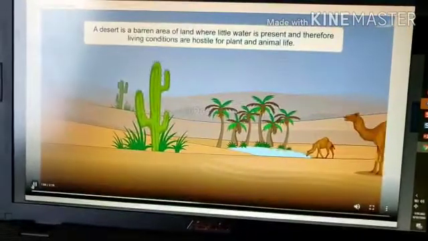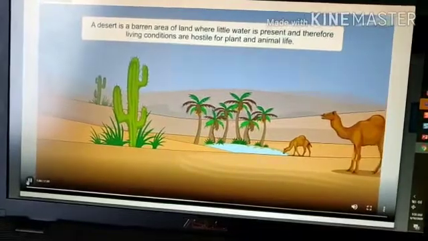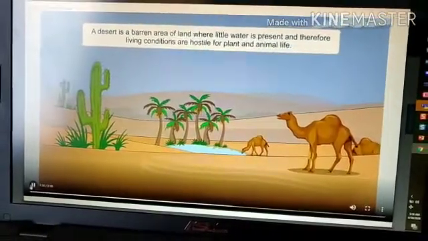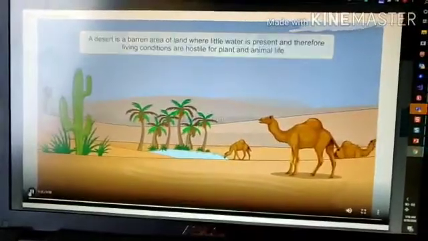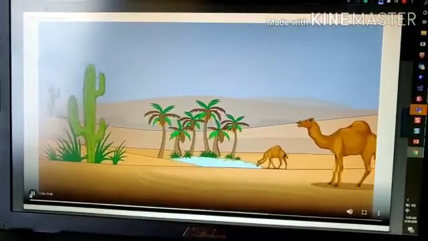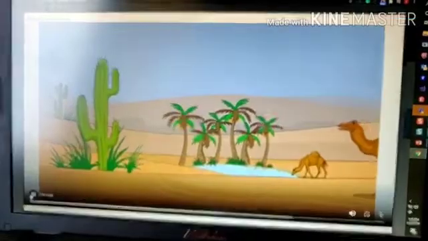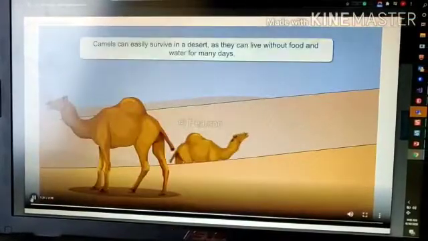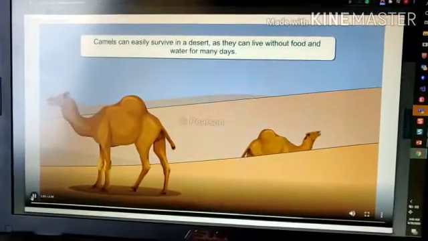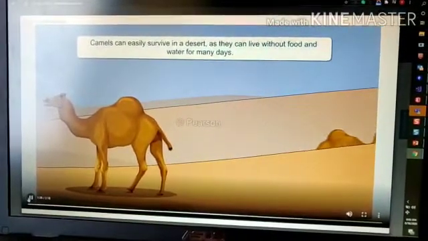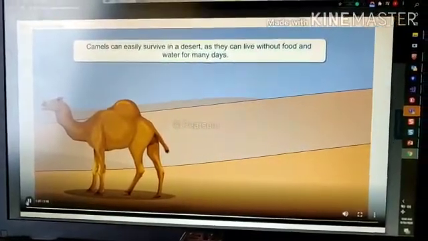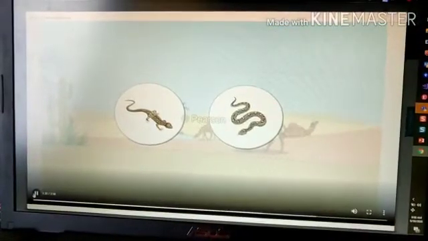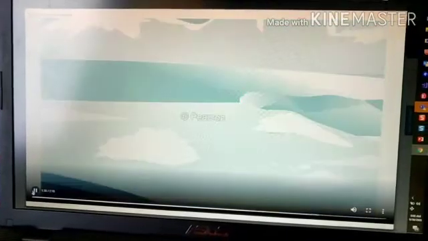A desert is a barren area of land where little water is present, and therefore living conditions are hostile for plant and animal life. Plants and animals living in the desert need special adaptations to survive in the harsh environment. Camels can easily survive in a desert because they can live without food and water for many days. Many birds, snakes, and lizards are also found in a desert.